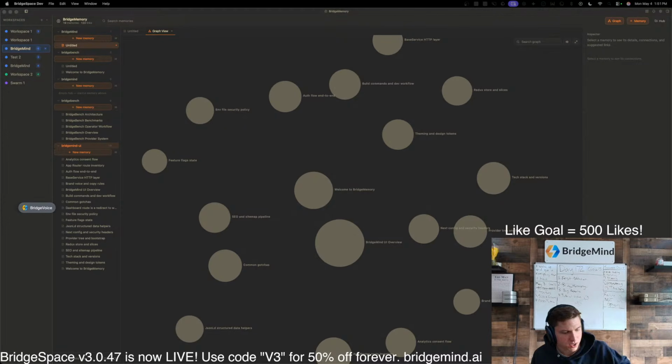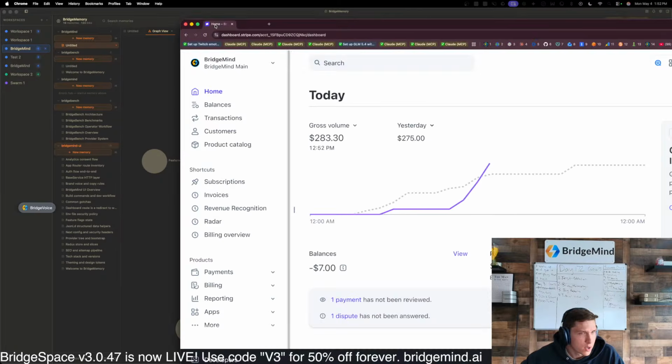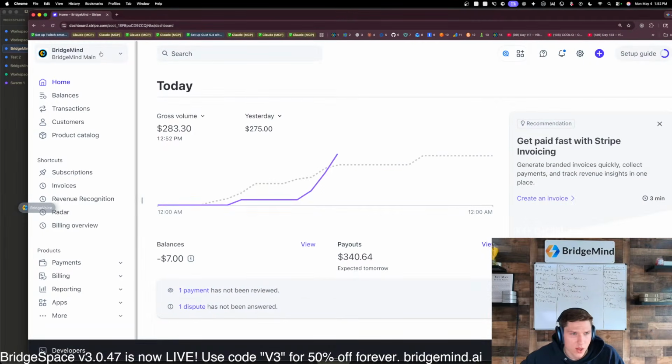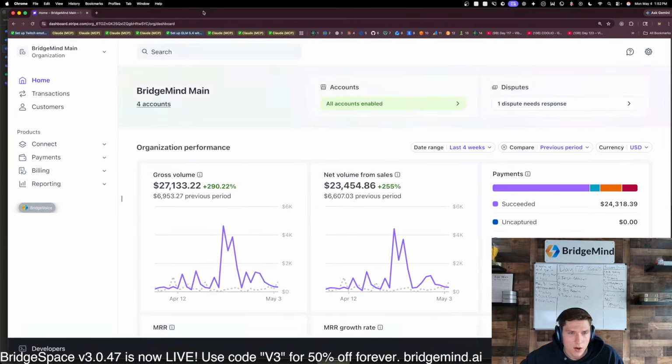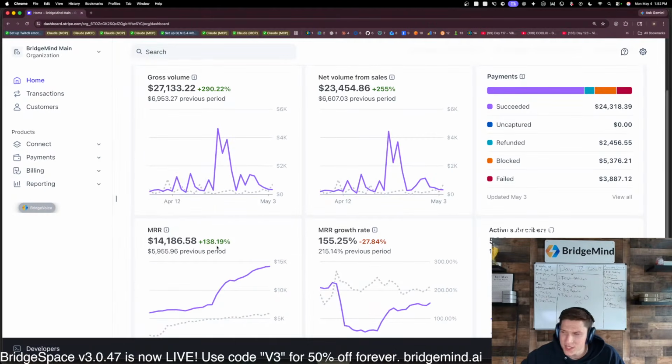We make progress. And before I end the stream, let's do one final check of the Stripe dashboard. Take a look at where we're at. I think it's going to keep on growing, guys. The marketing channels are performing really well. So here is the dashboard. Today, $283 in revenue. Let's go over to BridgeMind main and check out the revenue. So we're at $14,186 in MRR, gross volume $27,000. So it's looking pretty good.